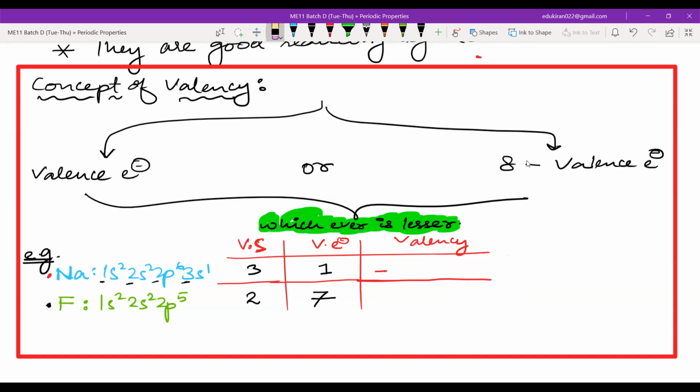So now you are clear with the concept of valency, yes or no? Yes, guys. Are you clear with the concept of valency? Yes, sir. How to calculate it? So I'm just giving you one example, and I'm also giving you the electronic configuration. Calcium, which is argon, and this is the outermost configuration, that is 4s2. So you will tell me the valency. Valency will be equal to how much?